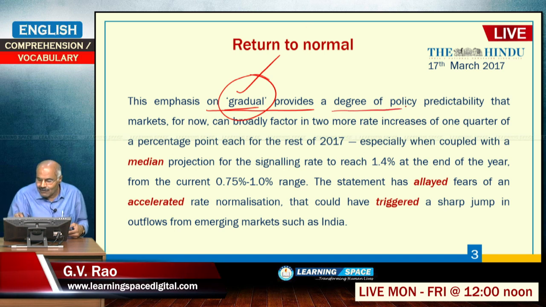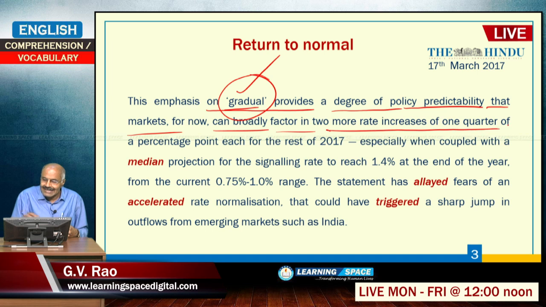This provides a degree of policy predictability that markets for now can broadly factor in 2 more rate increases of 1/4 of a percentage point each for the rest of 2017. So, as per the Fed statement, 2 more increases are expected. So, it is totally going on predictable lines.